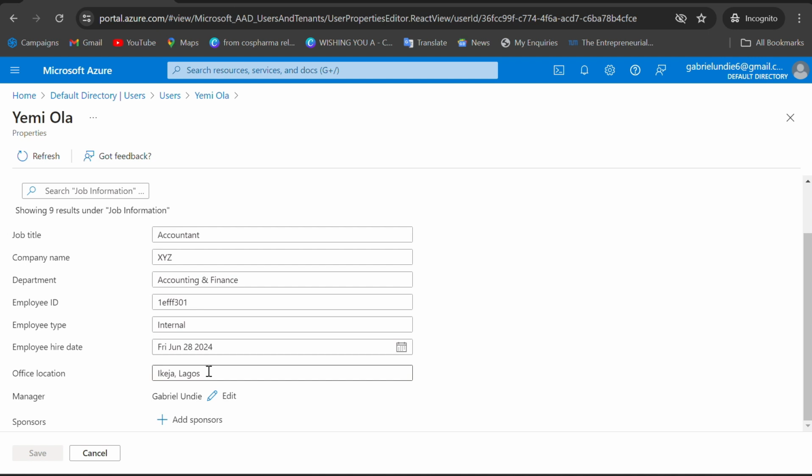All right. Then the employee location. If the company is worldwide, you can just put that particular state, the province and the country. Take for instance, if it is a multinational company, what you need to do is just put, take for instance, Lagos, Portugal. Or Lagos, Nigeria.